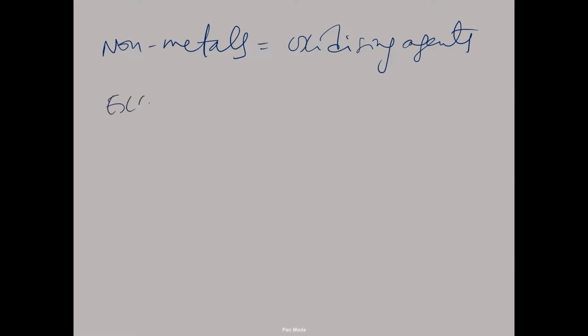Generally, non-metals are oxidizing agents. They have more oxidizing power. Being an oxidizing agent means they undergo reduction. Generally the oxidizing power of non-metals will be more, but in which case will the non-metals act as reducing agents? What is the exception here?